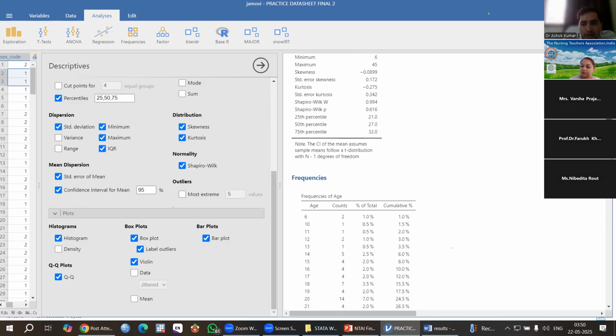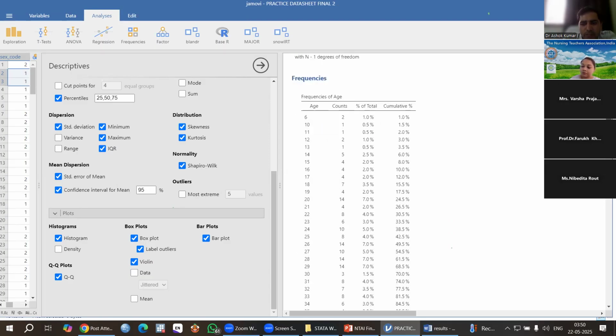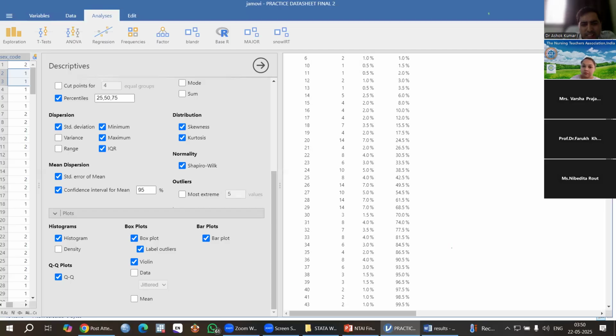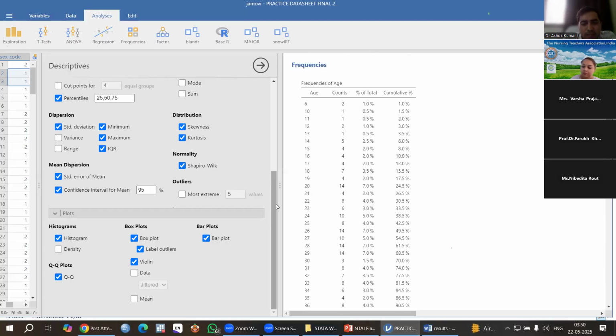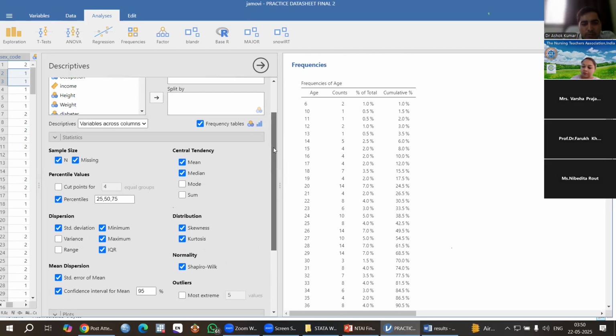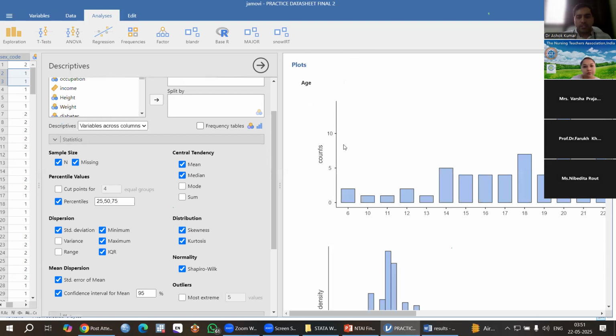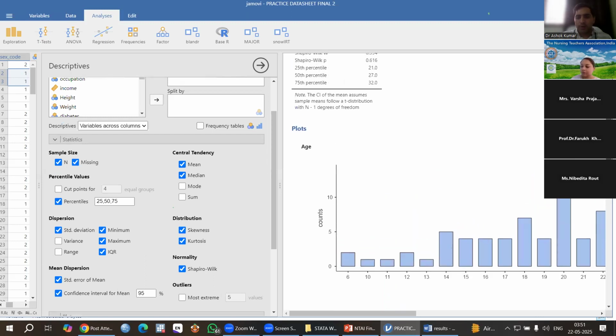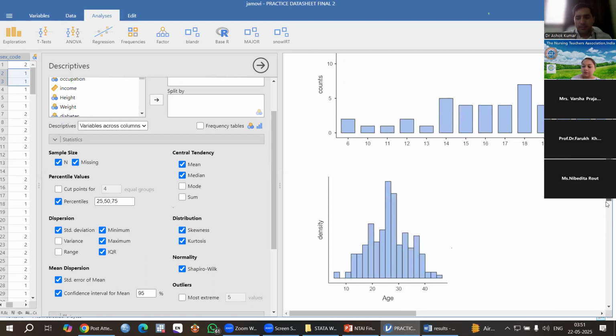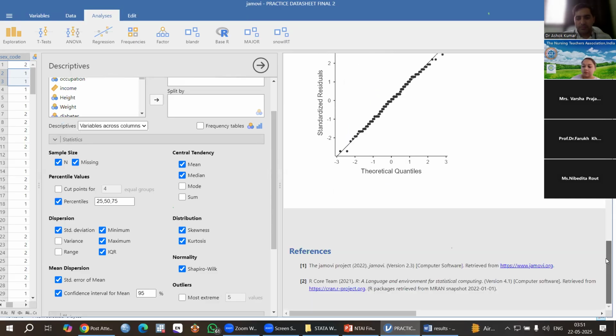Okay. Then what do we want to see? This is a frequency table. We don't need this frequency table mainly for quantitative type of data. Then I can unclick this frequency table. You can see, unclick this, and it will automatically go away. There is no problem. Then there is the other one.